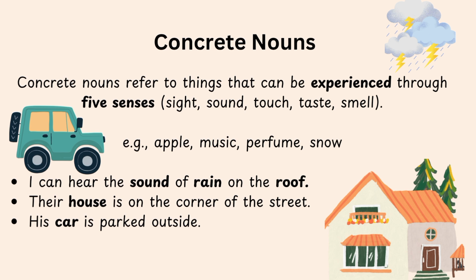The next example is, their house is on the corner of the street. House is a concrete noun because you can see and touch the house. The next example is, his car is parked outside. Car is a concrete noun because you can touch and see the car.